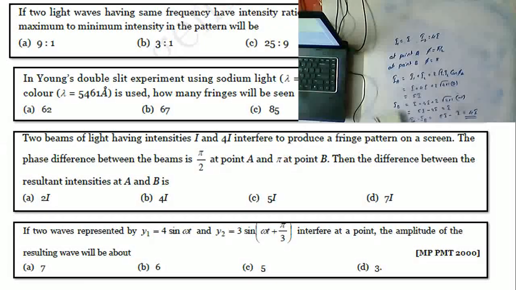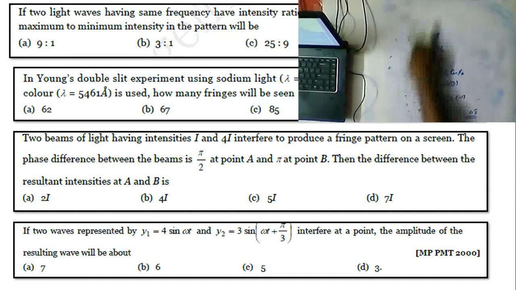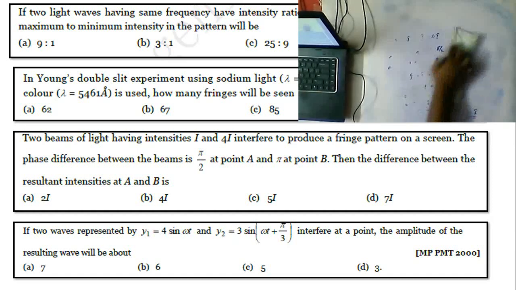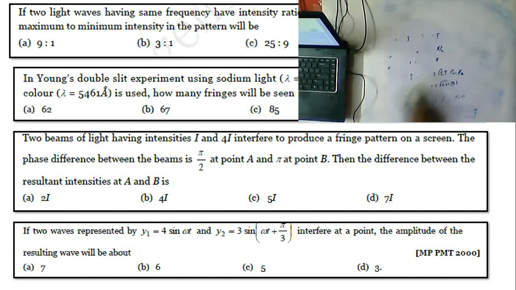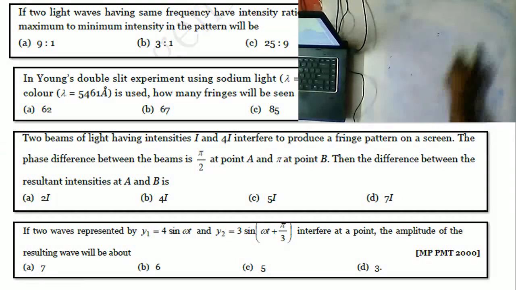If two waves represented by y1 is equal to 4 sine omega t and y2 is equal to 3 sine omega t plus pi by 3 interfere at a point, the amplitude of the resulting wave is?